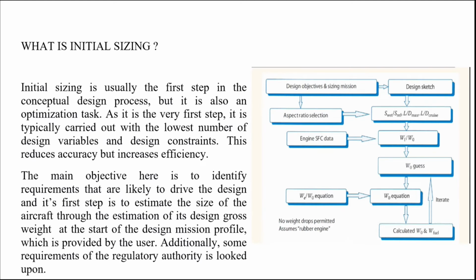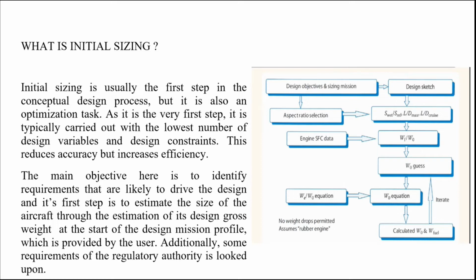So now in order to proceed on to designing of an aircraft, we have to first perform initial sizing. Initial sizing is usually the first step in the conceptual design process, but it is also an optimization task. As it is the very first step, it is typically carried out with the lowest number of design variables and design constraints. This reduces accuracy but increases efficiency.